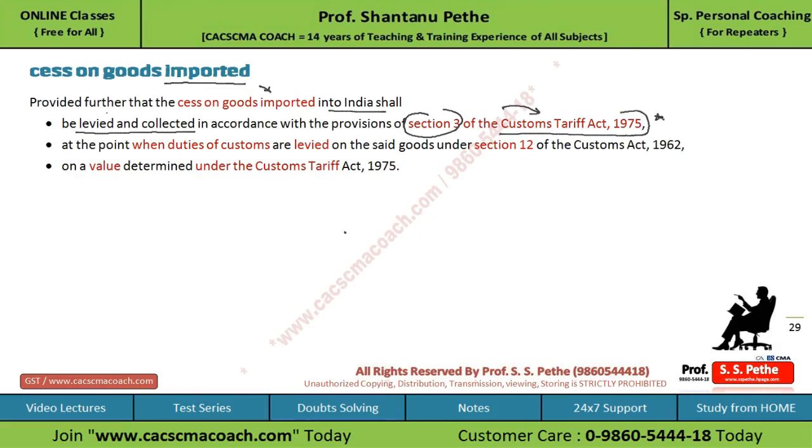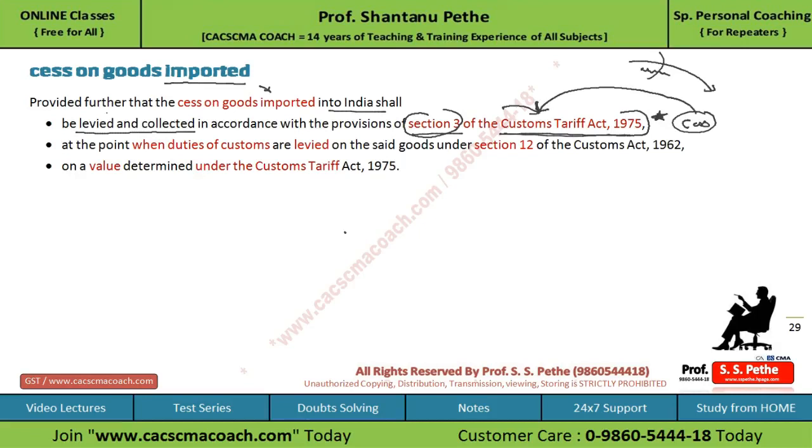So this is a very important point. You have to remember that although the integrated GST is applicable on all the imported goods, as far as cess is concerned on the goods imported, the cess will be calculated, levied and collected in the manner as provided under section 3 of the Custom Tariff Act 1975.